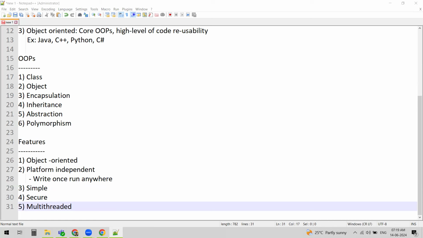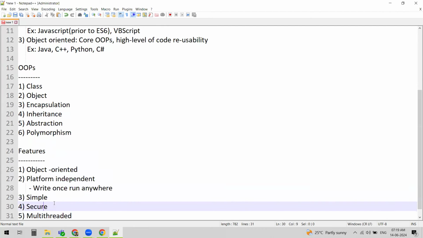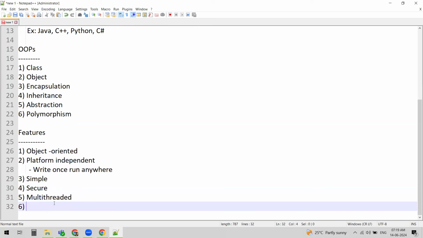High performance. The next feature of Java is that it has high performance. So what do we mean by high performance? Java is designed to be fast and efficient. Though it is not as fast as some low-level languages like C or C++, Java performance is still sufficient for most applications. So we can include that Java supports high performance.